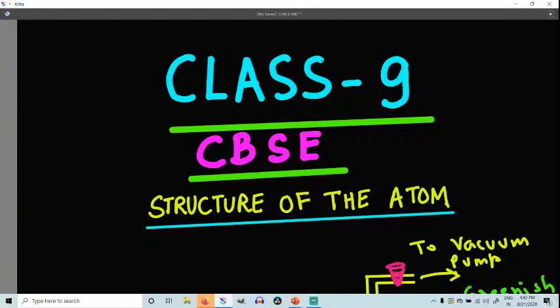And if we rub a glass rod, there is one more example. This is also a very simple experiment. If we rub a glass rod with a silk cloth and then bring the glass rod near an inflated balloon, the balloon is attracted toward the glass rod. If we continuously rub the glass rod with the silk cloth, obviously it is going to acquire some charge.